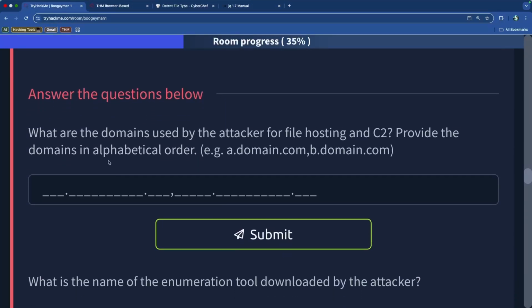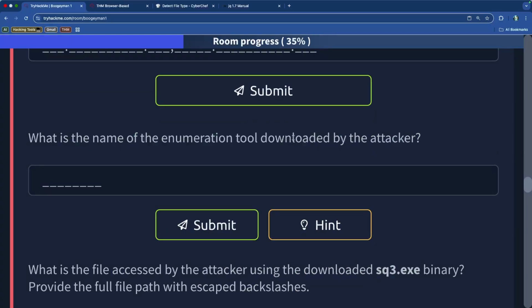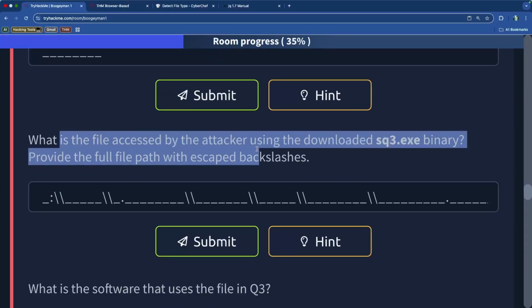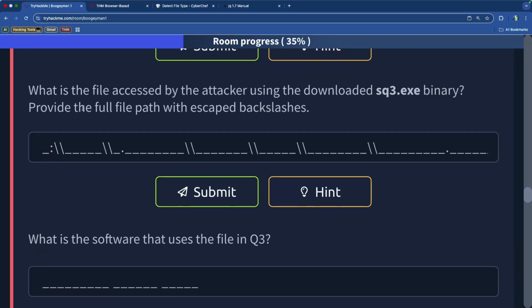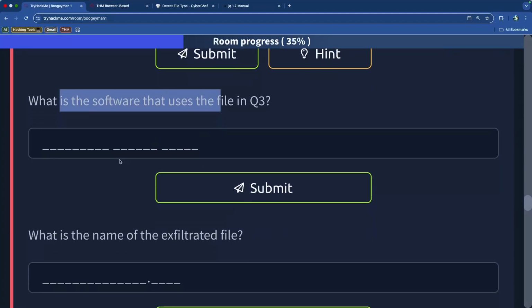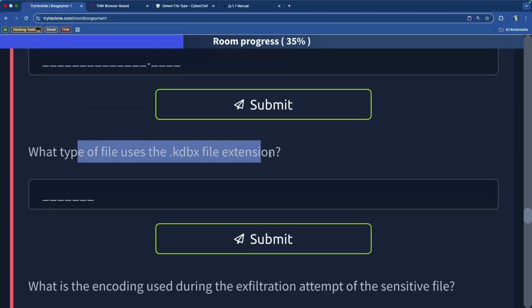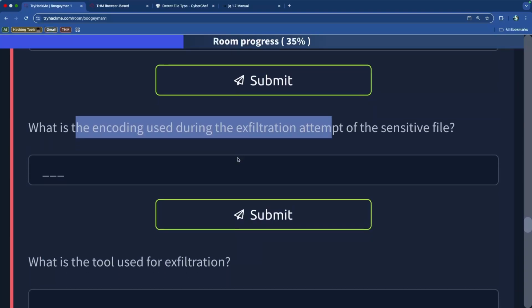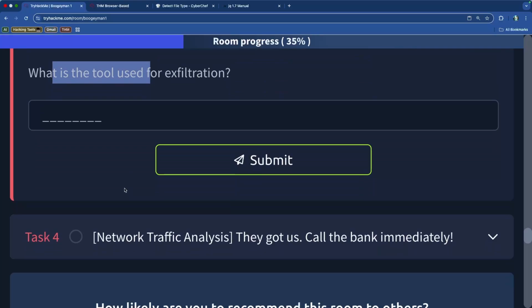What are the domains used by the attacker for file hosting and C2? Provide the domains in alphabetical order. What is the name of the enumeration tool that was downloaded by the attacker? What is the file that was accessed by the attacker using the downloaded SQ3exe binary? Provide the full file path. What is the software that uses the file in question 3? What is the name of the exfiltrated file? What type of file uses the KDBX file extension? What is the encoding used during the exfiltration attempt of the sensitive file? What is the tool used for exfiltration?